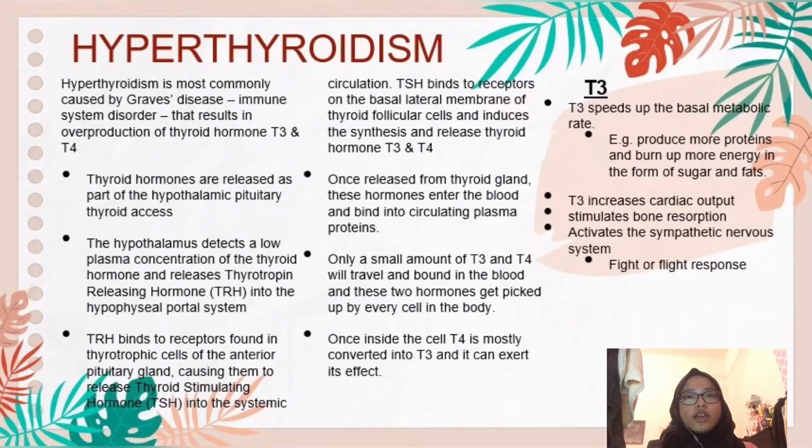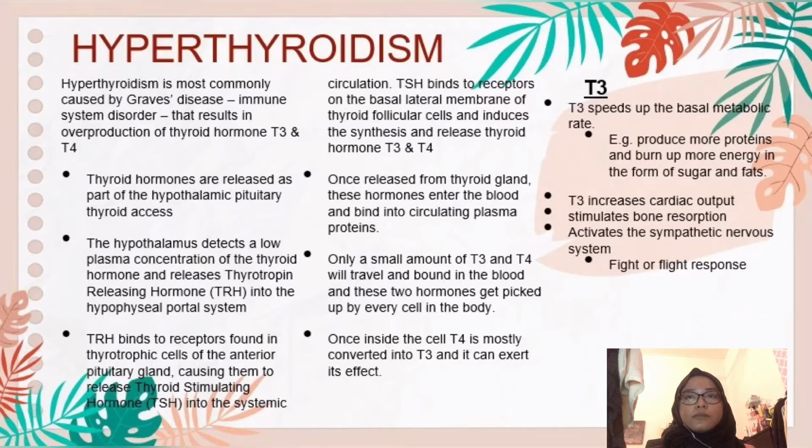Once both of the thyroid hormones T3 and T4 are released from the thyroid gland, these hormones enter the blood and bind to circulating plasma proteins. Only a small amount of T3 and T4 will travel unbound in the blood, and these two hormones get picked up by almost every cell in our body. Once they get into the cell, T4 is mostly converted into T3 and it can exert its effect.